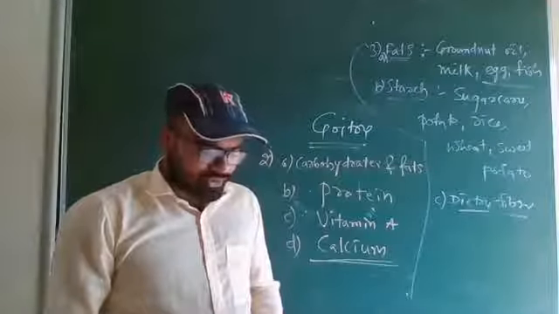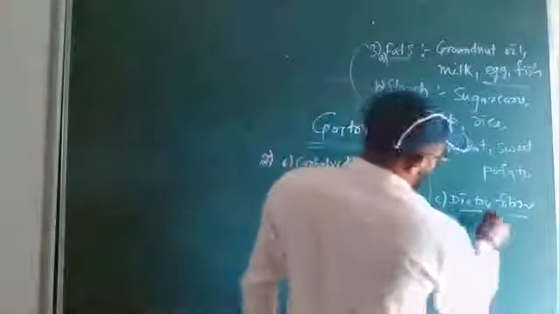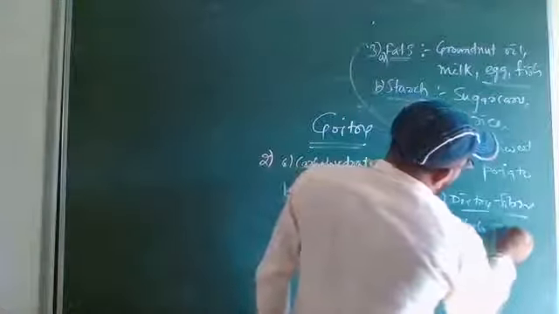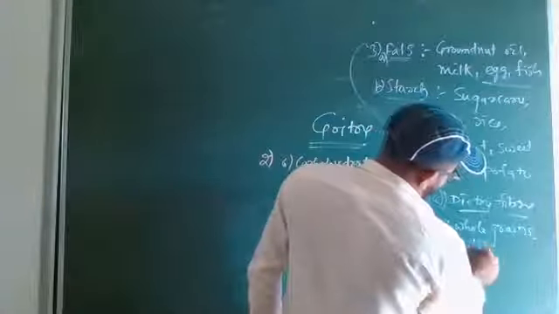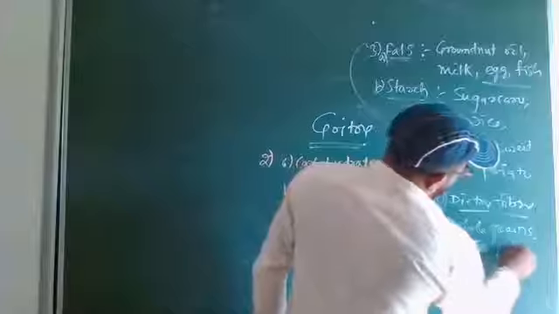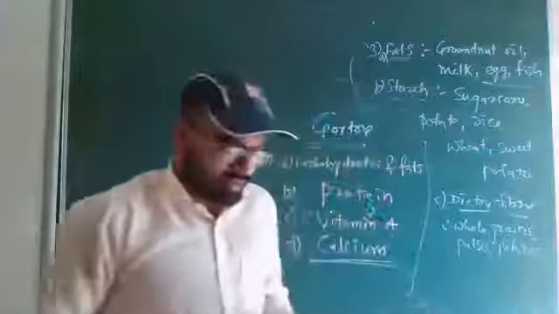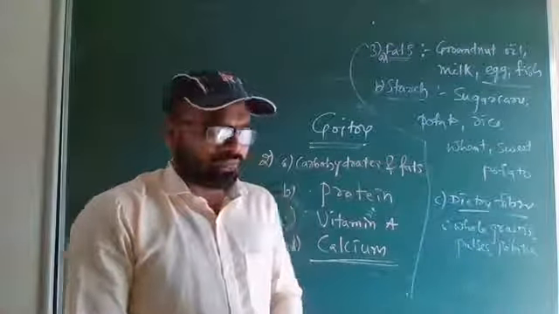It is available. It is called roughage. Dietary fibers are whole grains, pulses, potatoes. Any two you can try. I have written three. Then fresh fruits and vegetables are also rich in that.